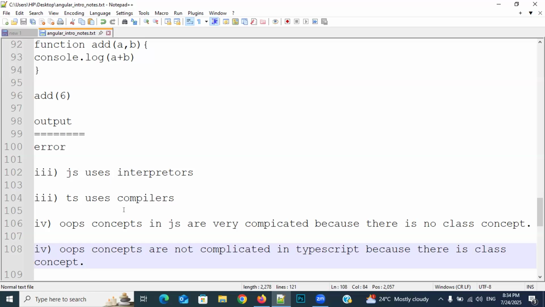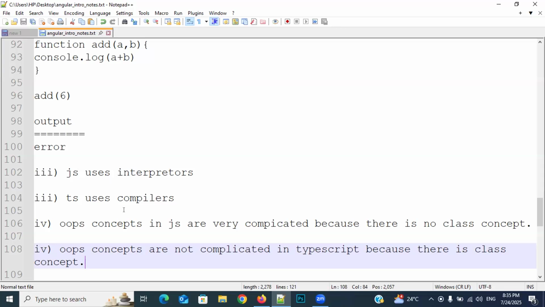So whoever develops that language needs to develop interpreters or compilers also. Both will do the same work. What is that? Converting our English alphabets into binary language only. Understanding my point? Interpreters also, compilers also, both will do the same work: converting our English alphabets to binary language. Then what is the difference between interpreters and compilers?